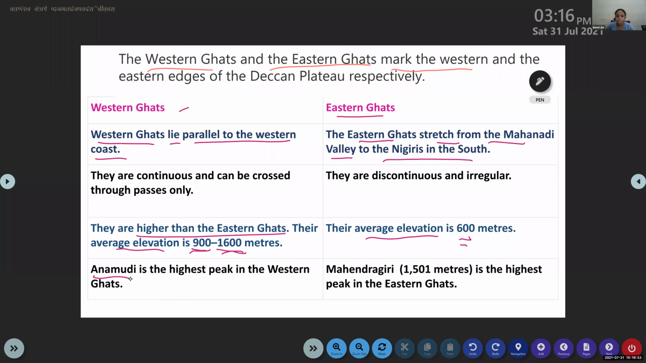Okay. Then Anamudi. Anamudi is the highest peak in the Western Ghats, and Mahendragiri is the highest peak in the Eastern Ghats. Mahendragiri's height is 1501. Then what about Anamudi? 2695 meters is the height of Anamudi, and it is the highest peak in the Western Ghats.